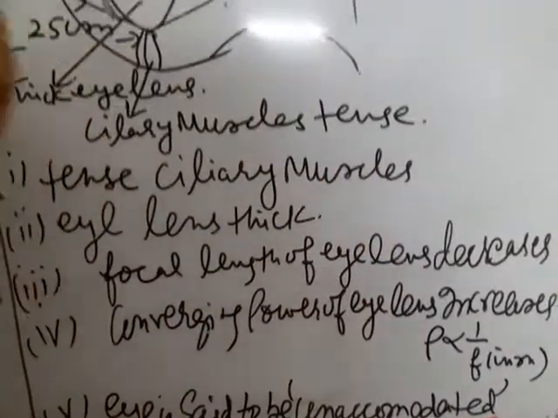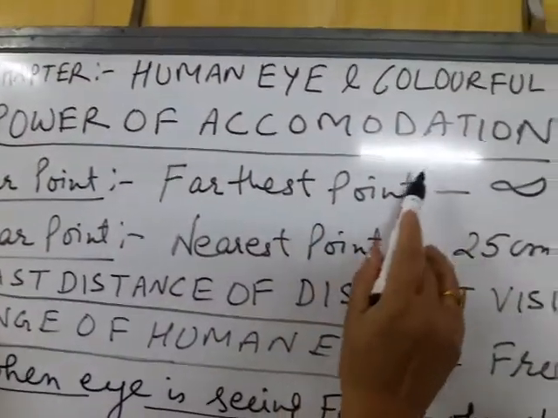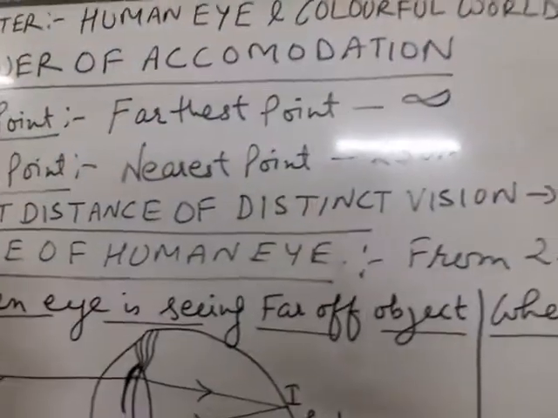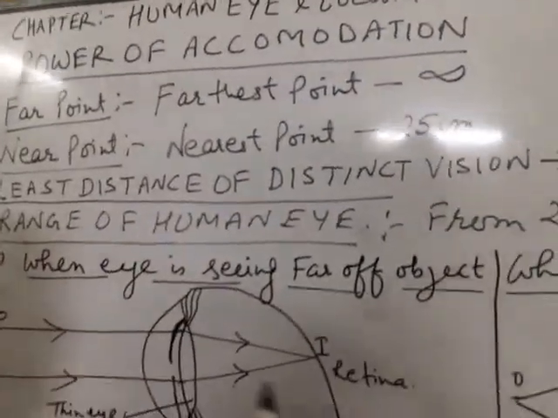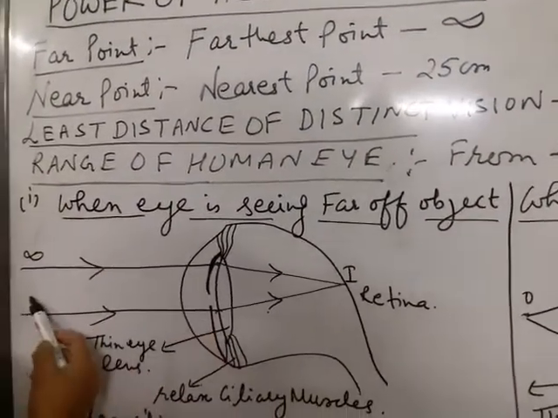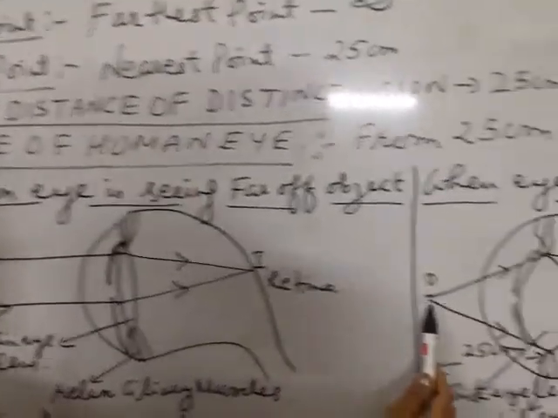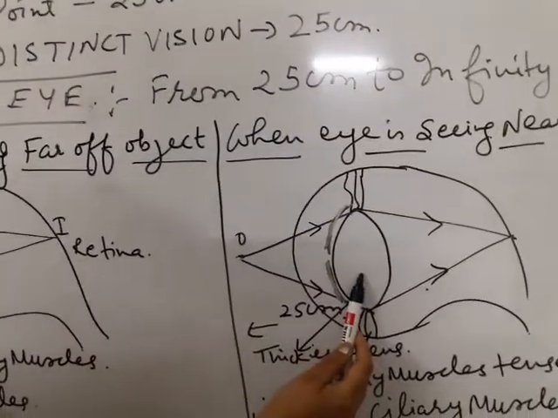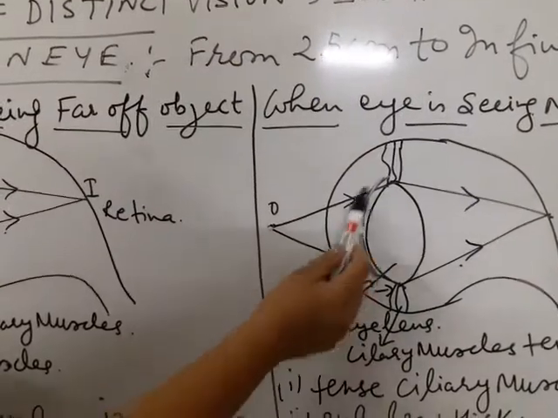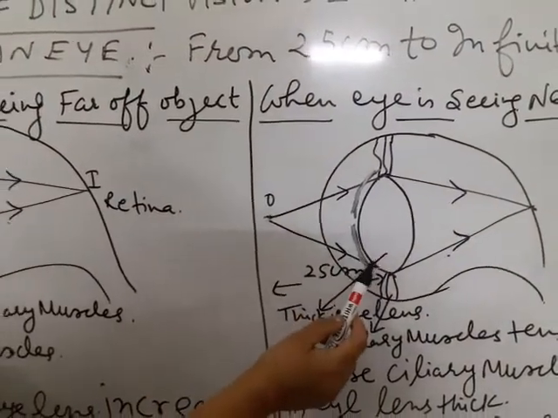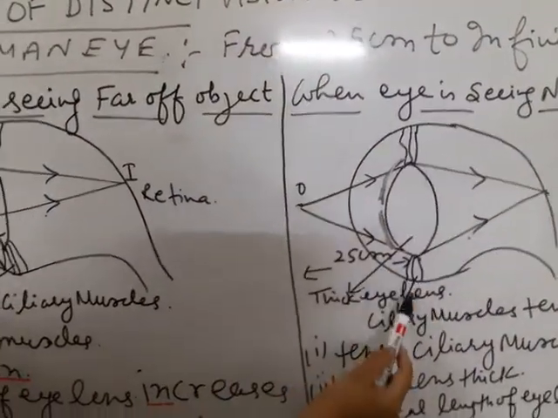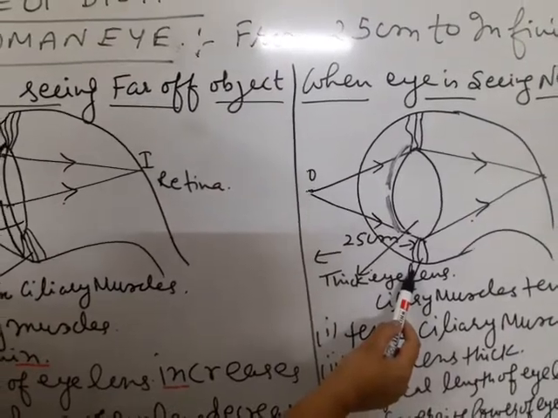And now what is power of accommodation? So power of accommodation is the ability of the eye lens to focus far off objects as well as nearby objects by adjusting the focal length of eye lens with the help of ciliary muscles.